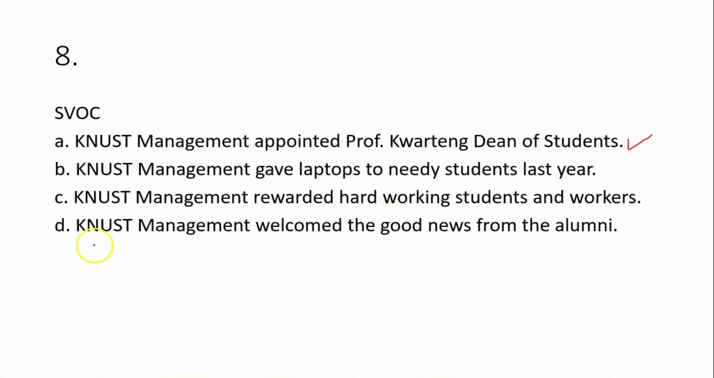Then let's look at option D. Option D says KNUST management welcomed the good news from the alumni. So KNUST management is a subject. Welcomed is the verb. The good news from the alumni, this part is the object. So this is also SVO because that's what is receiving the action of welcoming. You get it? Good. So let's proceed to the next question.